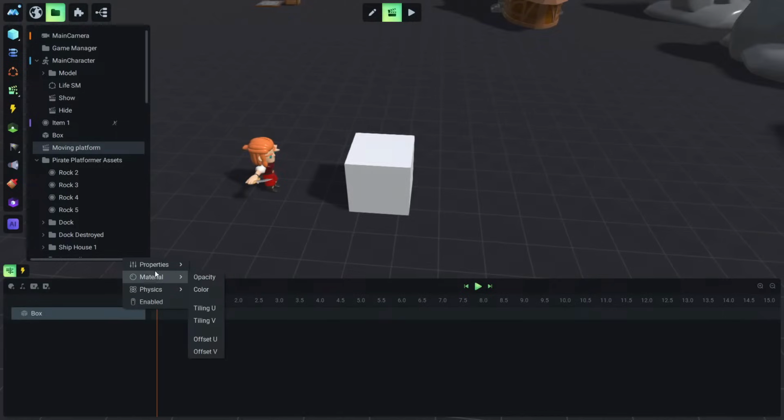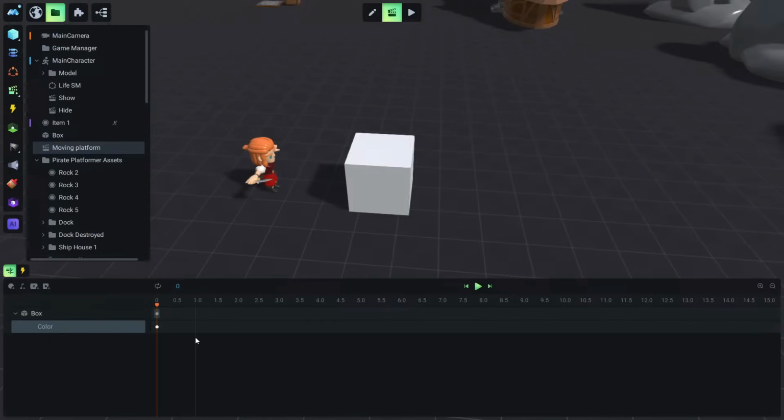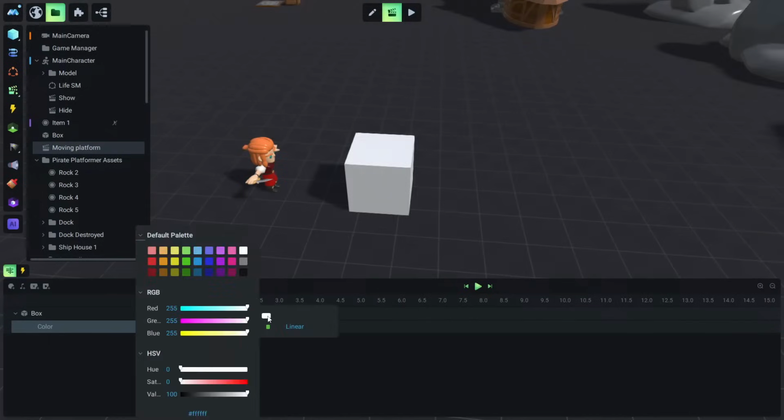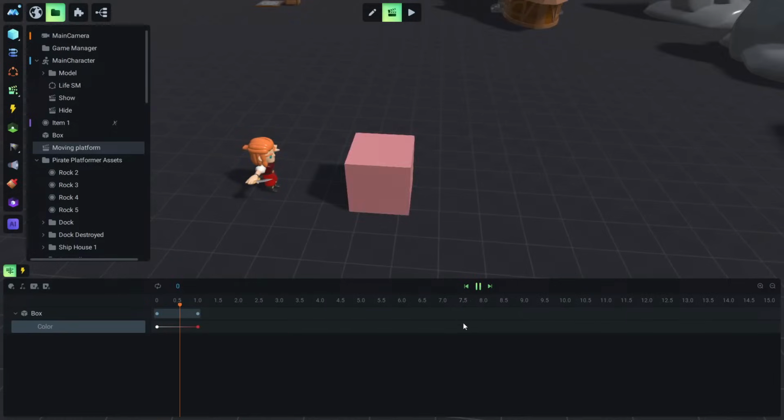that we can animate, not something that we cannot animate, only those that we can animate. So in properties we can animate the position, the rotation, the scale, we can animate the material or the opacity or the color. For example, let's animate the color just for the example. Now it's white. We can click here and make it, for example, red, and if we click the play button, you see now the cube is animated the color. We don't need this for now.